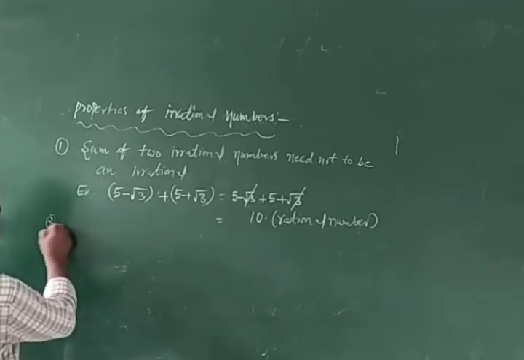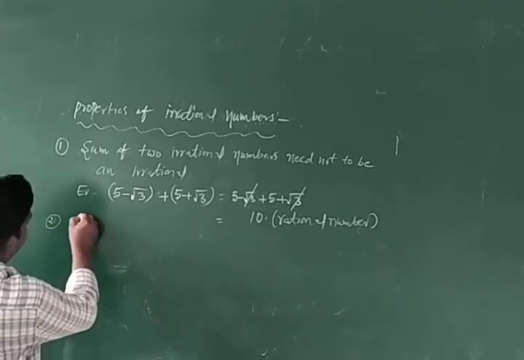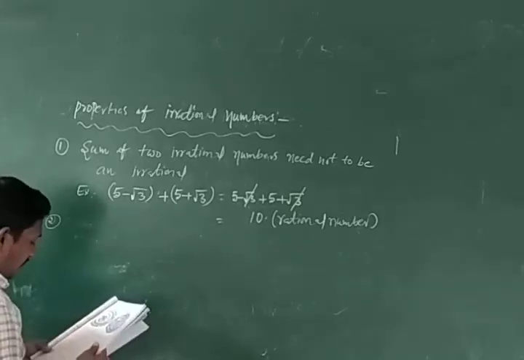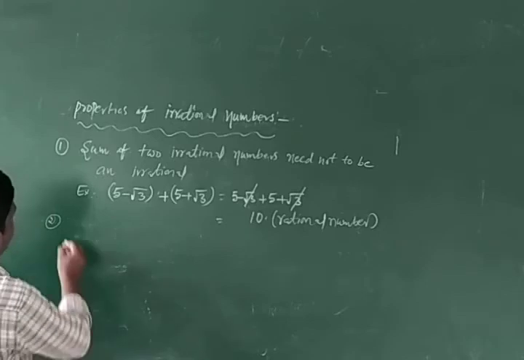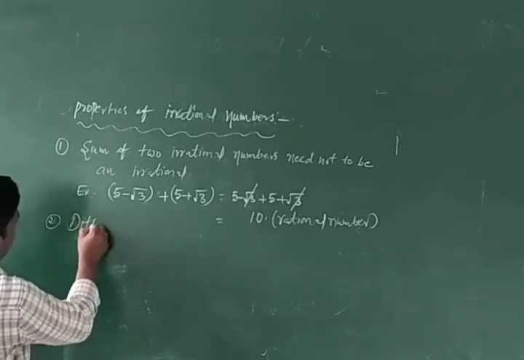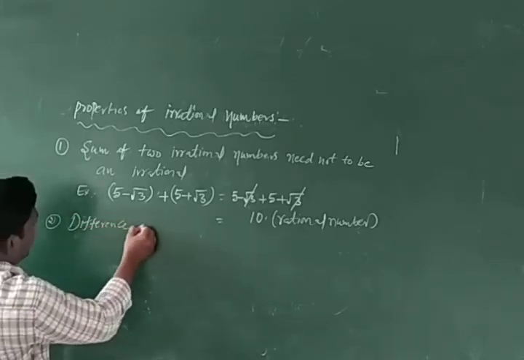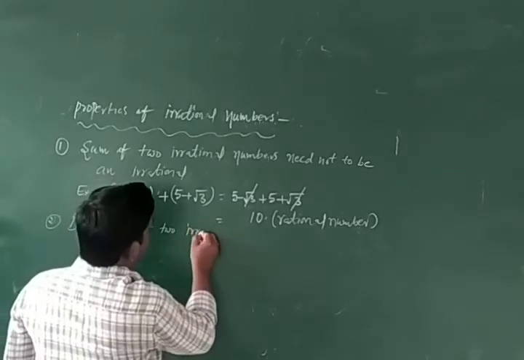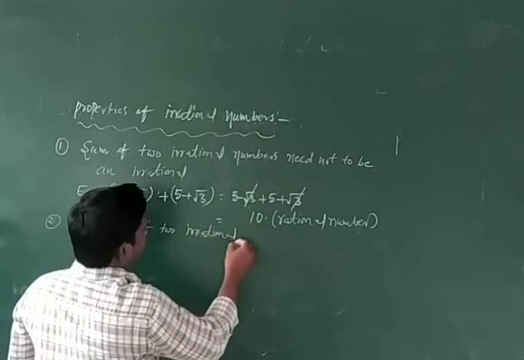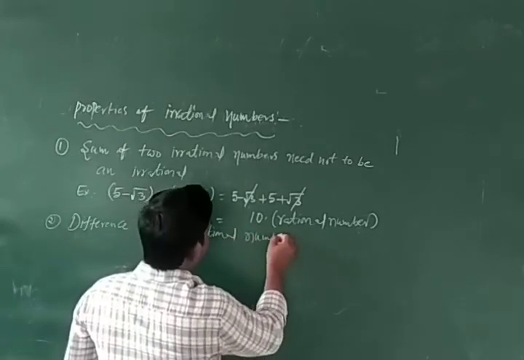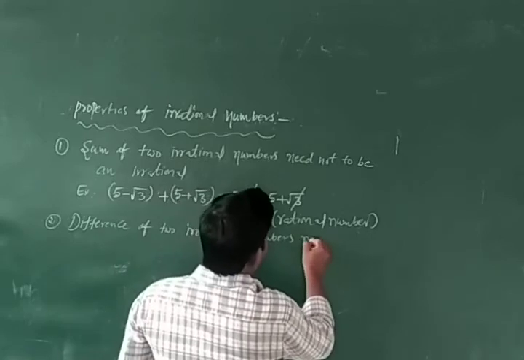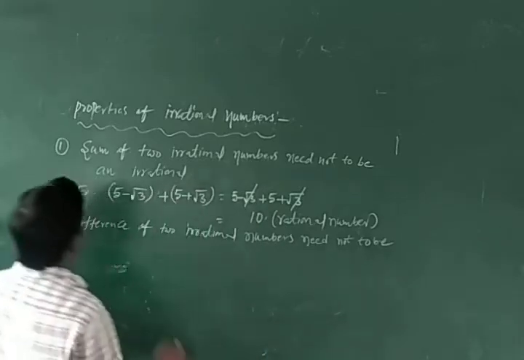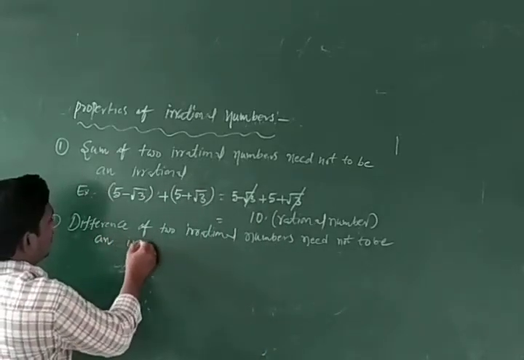Okay, next, the difference of two irrational numbers need not be an irrational.